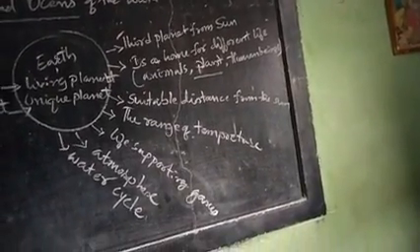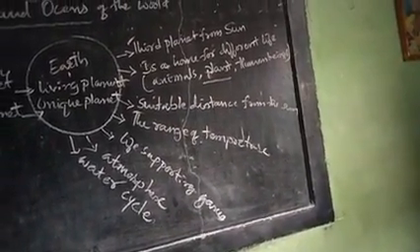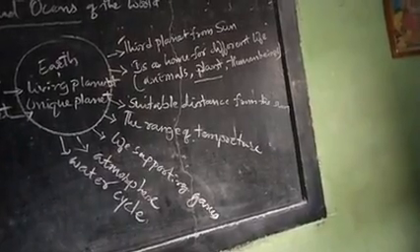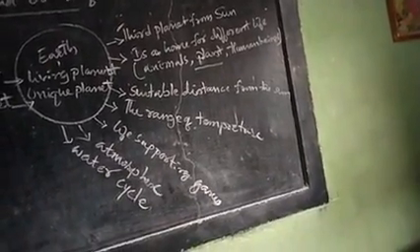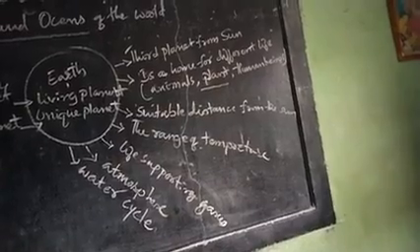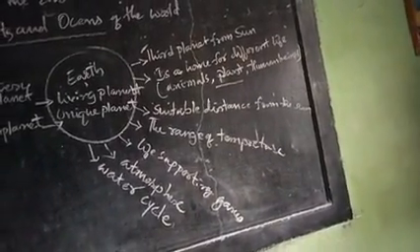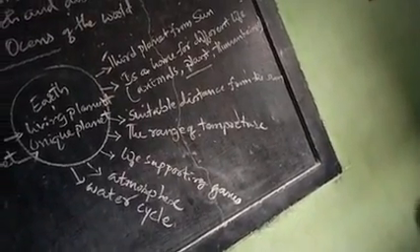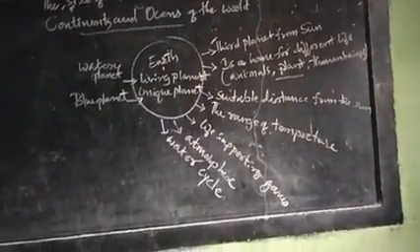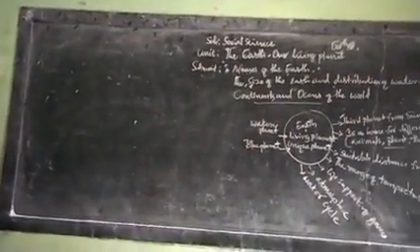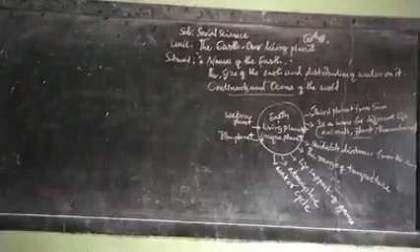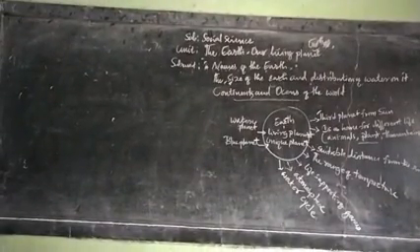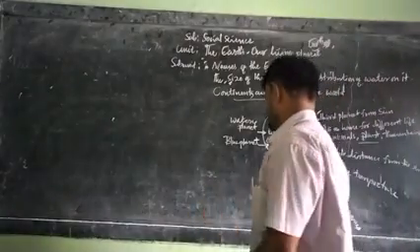The range of temperature is good, and here we can find life-supporting gases and a good atmospheric condition, and it has a water cycle. That's why earth has different types of names, and we can observe living things only on the earth, not anywhere else.